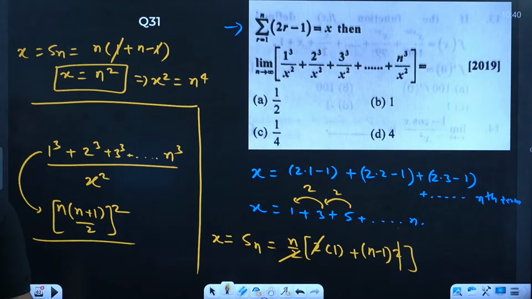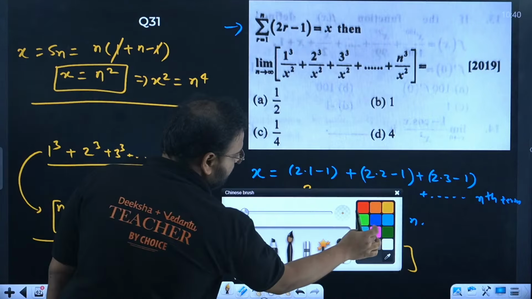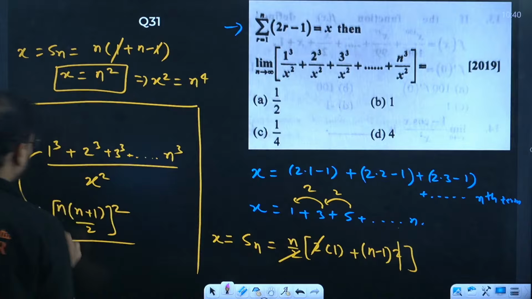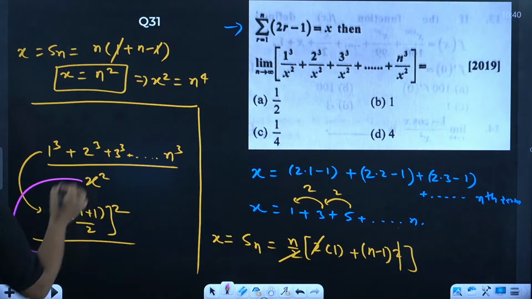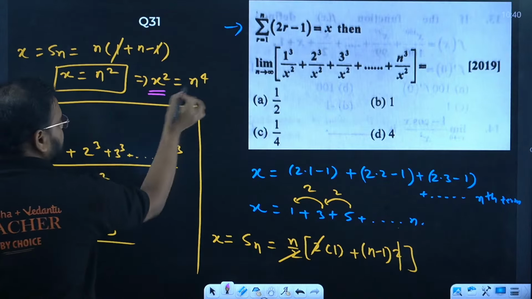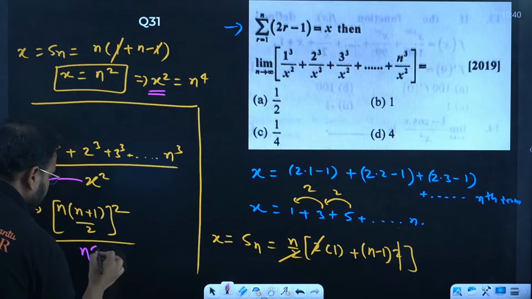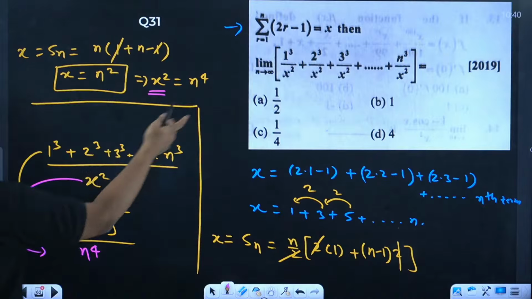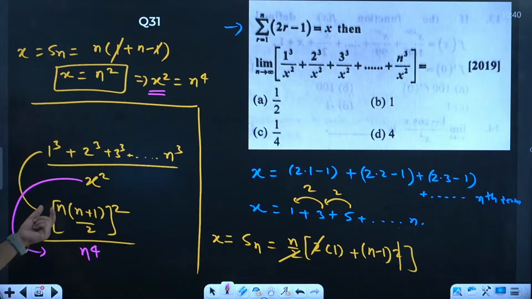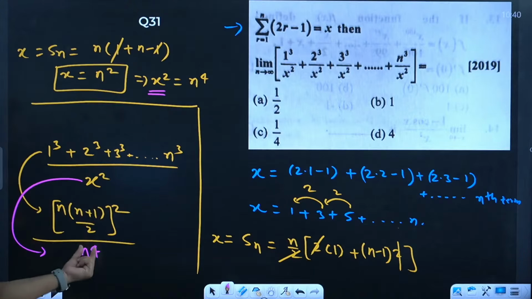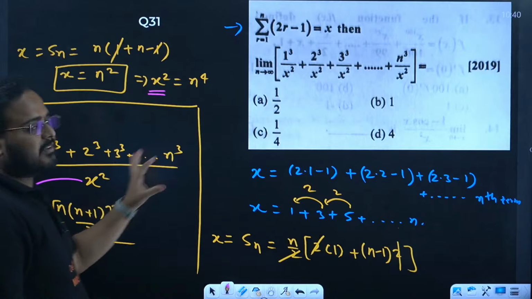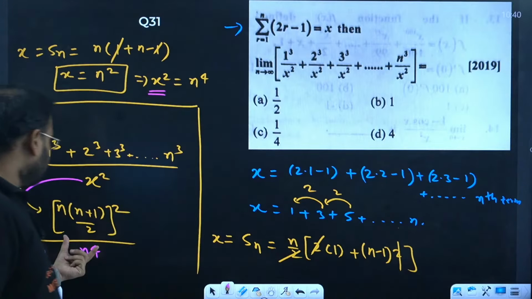What about denominator then, sir? For denominator, we don't have a formula actually. x square is what? n power 4. So write this, n power 4. So far, check here. I have this given expression in the form of n into n plus 1 by 2 the whole square by n power 4. After simplifying this, I'm getting this result over here.